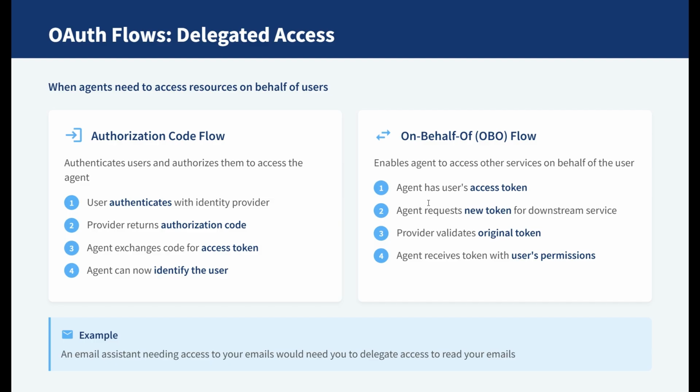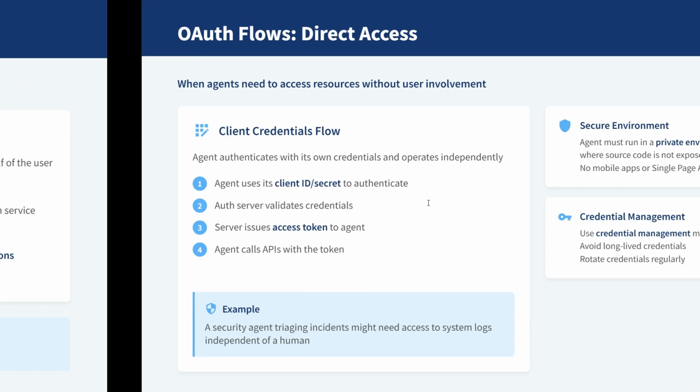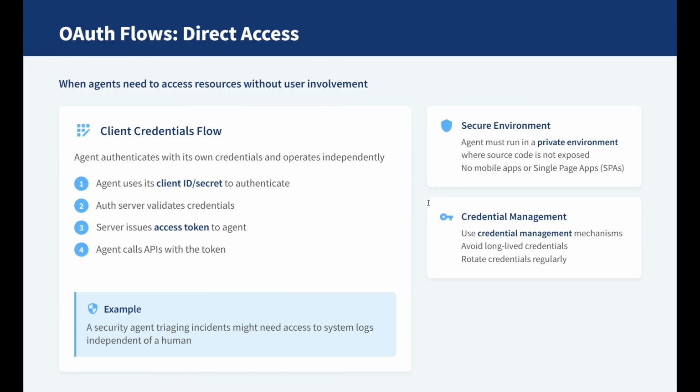OAuth flows for agents. Now let's talk about how agents actually authenticate. There are two main OAuth models. Delegated access. Used when agents act on behalf of a user, for example, reading someone's email. The flow looks like this. The user authenticates with their identity provider. The provider returns an authorization code. The agent exchanges that code for an access token. The agent can now act as that user, but within defined scopes.